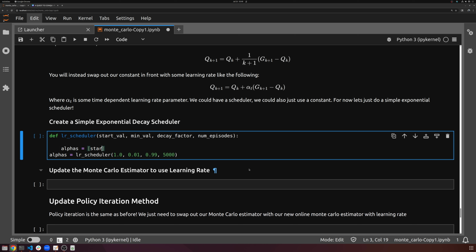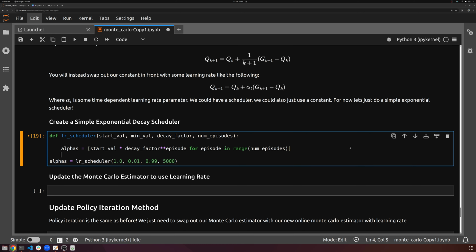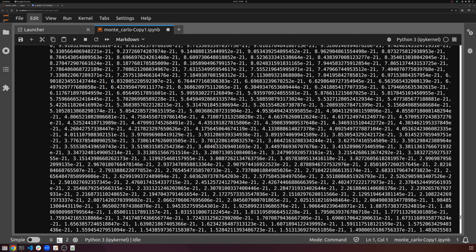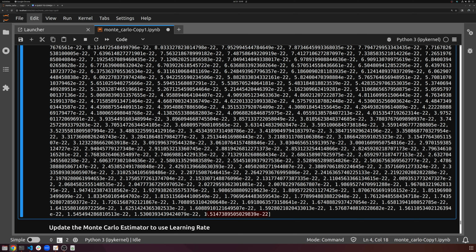Alphas is then equal to start_val times our decay factor, right? So times decay_factor to the power of episode, for episode in range(num_episodes). So there we go. If we print out our alphas, you'll see you'll get values like this, right? All well and good. So this is my learning rate parameter for all 5,000 steps. But notice what our values kind of become. These values are essentially 0. e to the negative 22 is basically just 0.